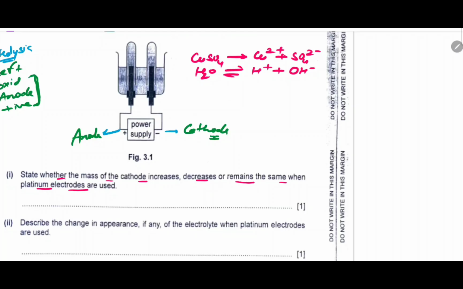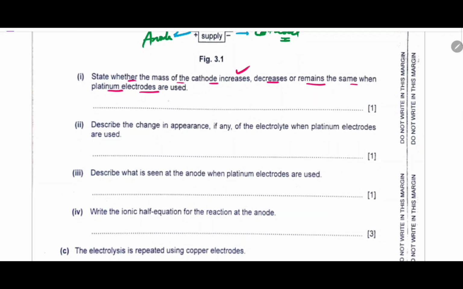Now, the cathode, which is negative, attracts positive ions. What will go to the cathode? Cu2 plus goes. Instead of hydrogen, Cu2 plus has more tendency to lose charge. So Cu2 plus will accept electrons and be reduced to copper, which gets deposited on the cathode. It means the mass of the cathode will increase due to Cu deposited. Cu will get deposited on it. Clear?